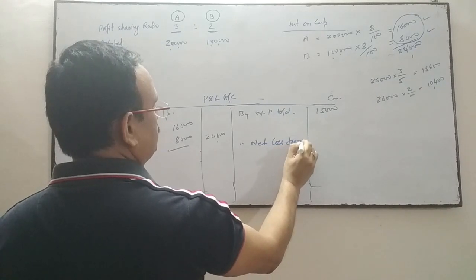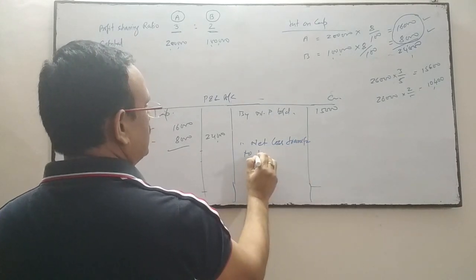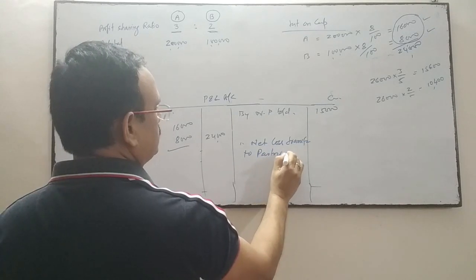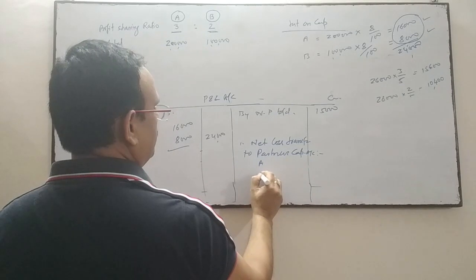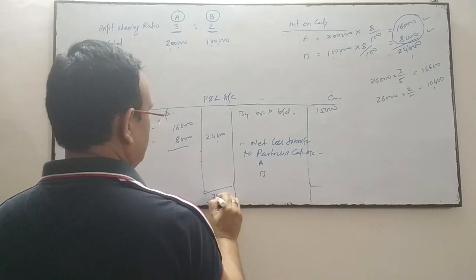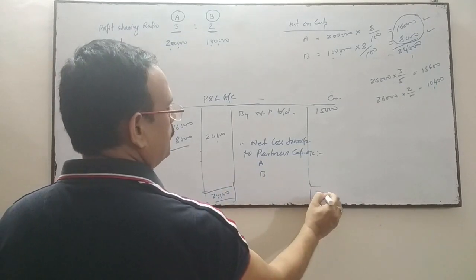Transfer to partners' capital accounts, A and B. So this side is 24, this side 24.